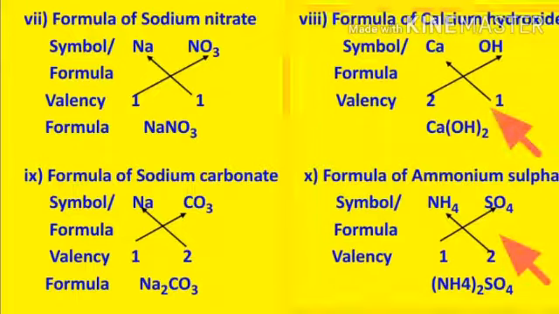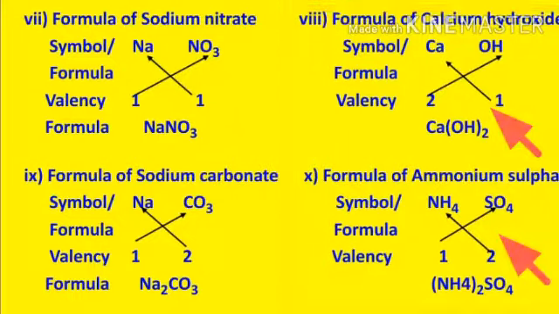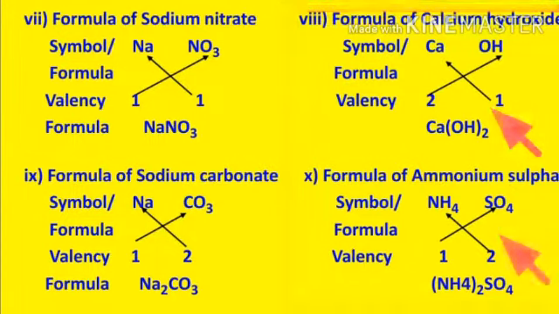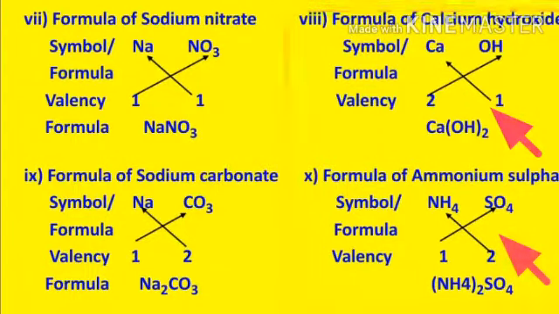Now the ammonium is more in quantity, so enclose it in the bracket. Now the formula has to be written like this: in bracket NH4, bracket close, subscript 2, SO4. This is the formula of ammonium sulfate.